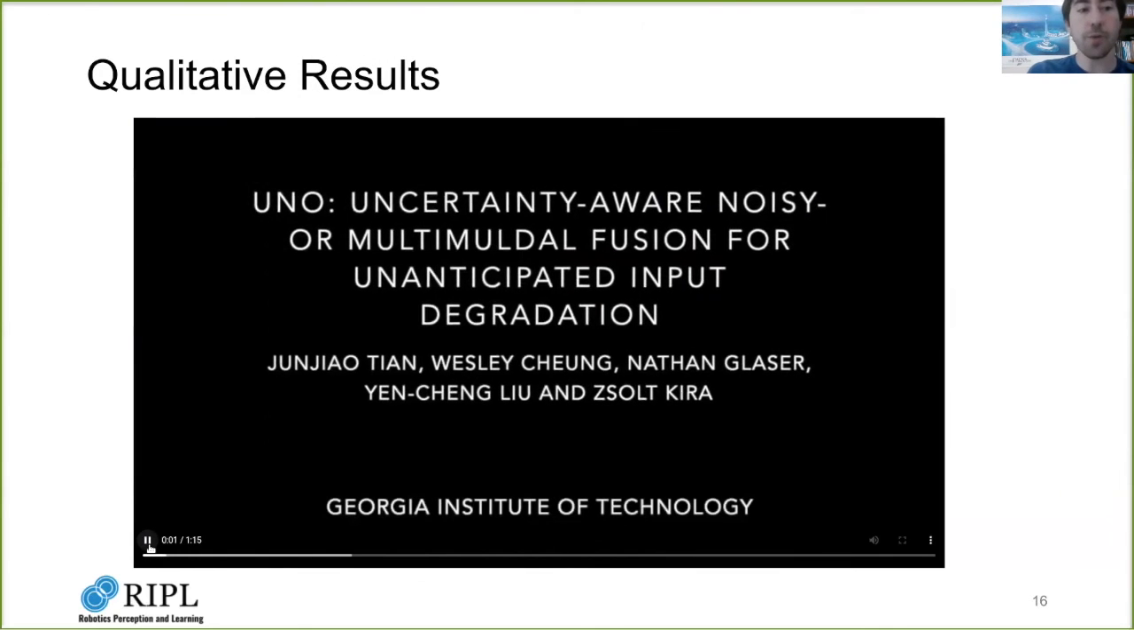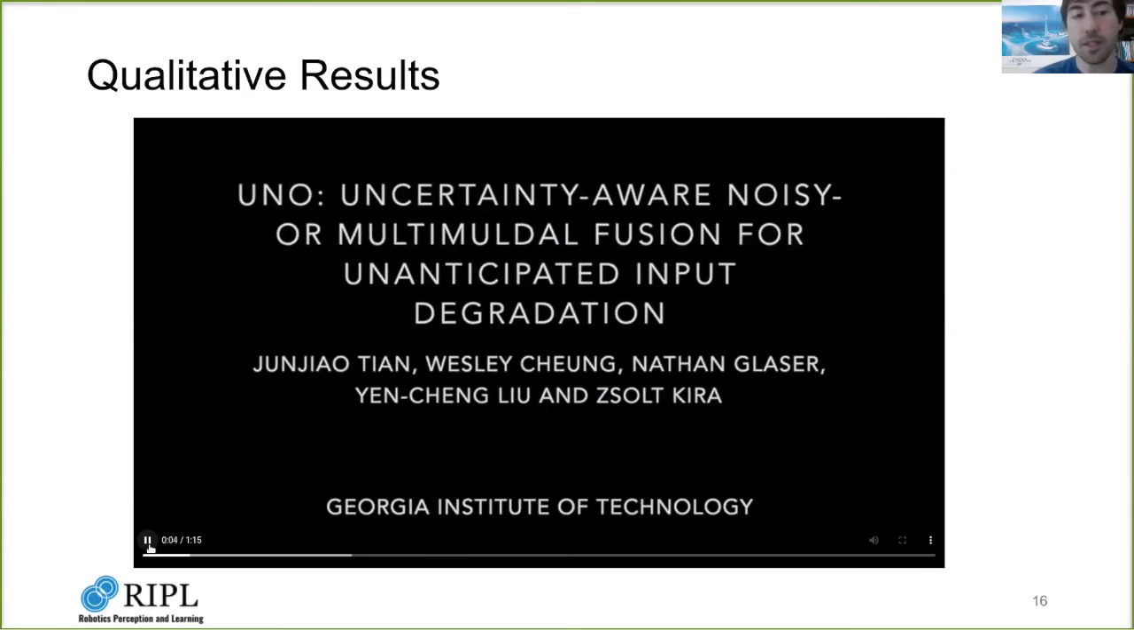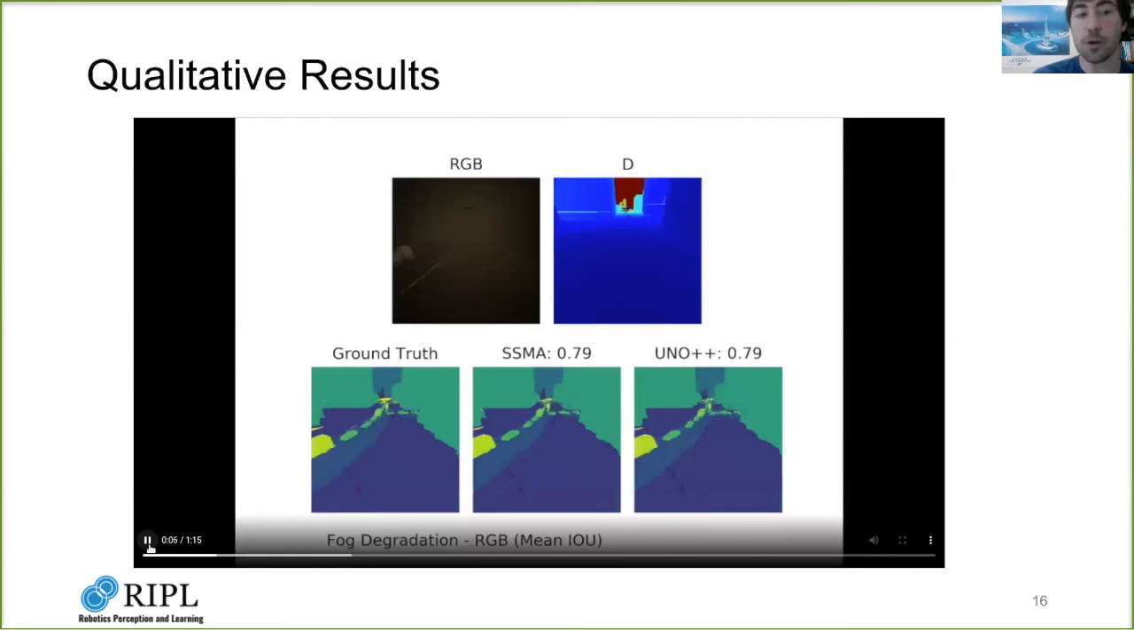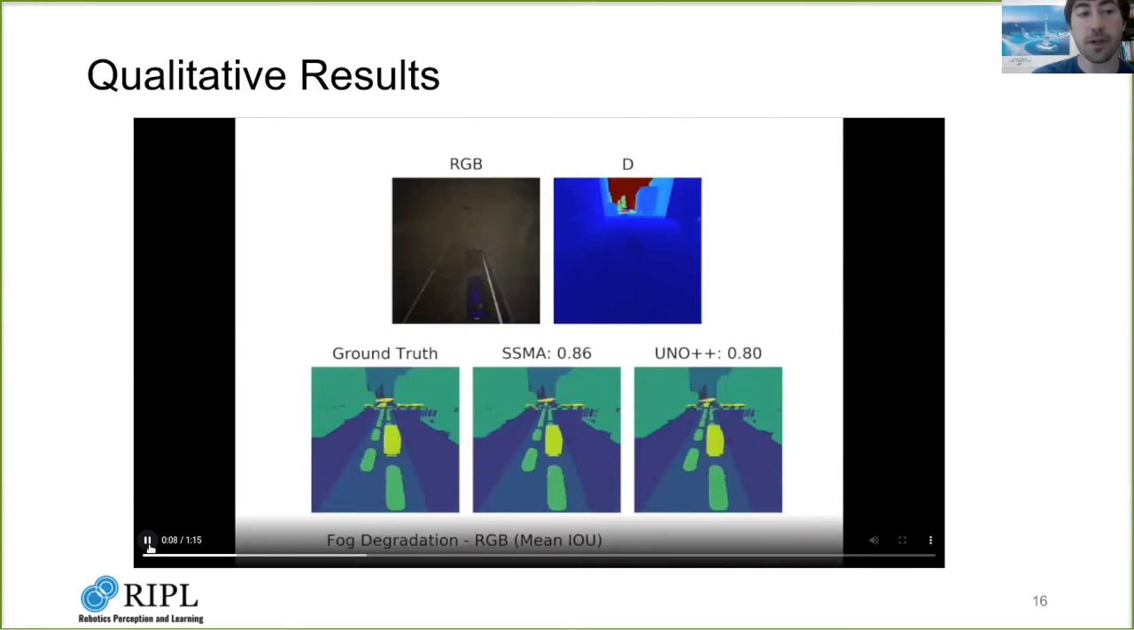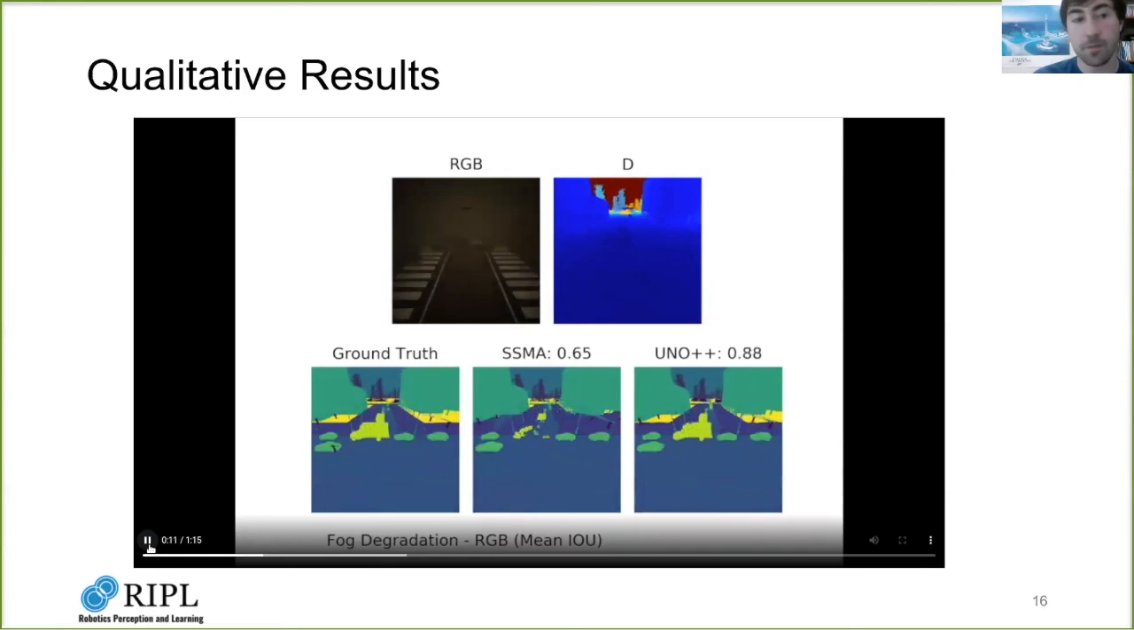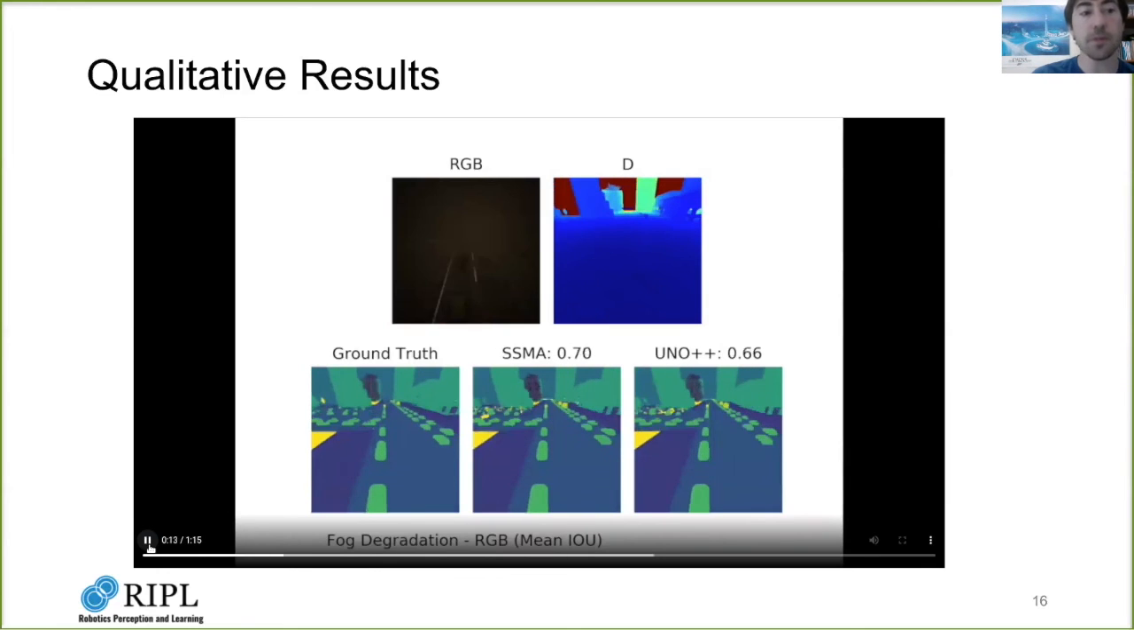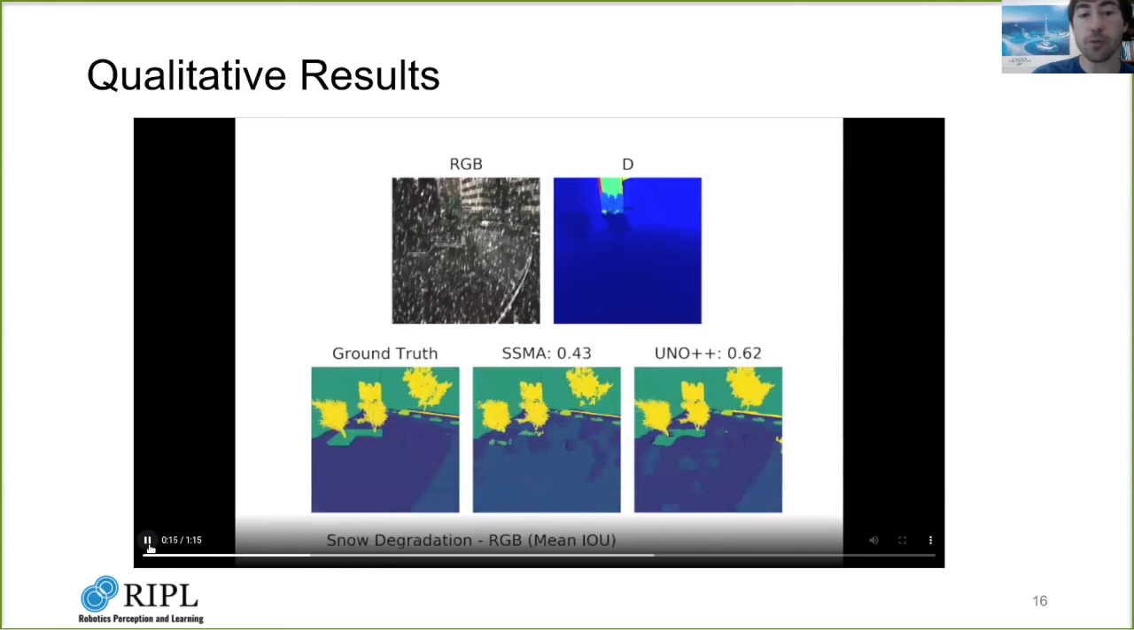Here, we show our method, UNO++, alongside state-of-the-art RGBD segmentation networks. Unseen degradation is applied to either the RGB or depth channel. Our method can produce more robust segmentation under various degradations, whereas the other method fails.